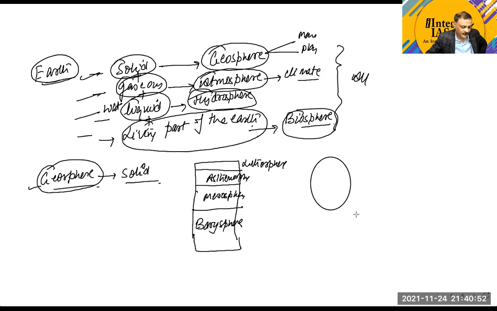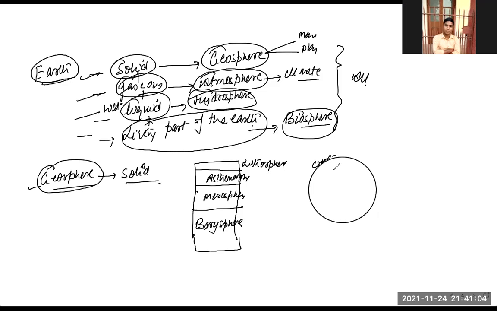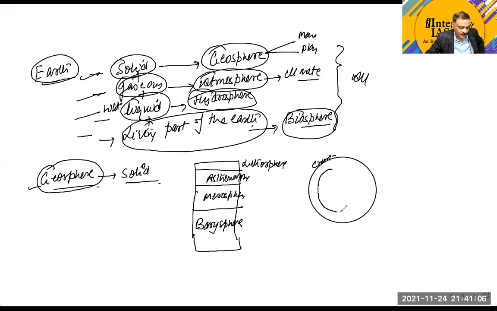We can take it to be an upper part, which you can call the crust, and then inside the crust, if you go inside, we take another part that is called the mantle, and the third one is the core.